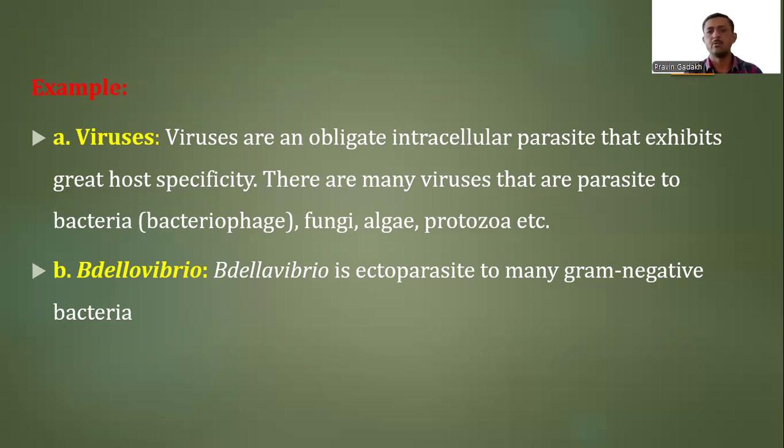Another example is Bdellovibrio, which is an ectoparasite of many gram-negative bacteria. While viruses are endoparasitic organisms, as viruses do not have any machinery to carry out their metabolic processes. They completely depend on the host machinery to carry out all their metabolic processes, so they are included in the endoparasitic group. This is the parasitic type of negative association, where one partner benefits while the other is harmed.